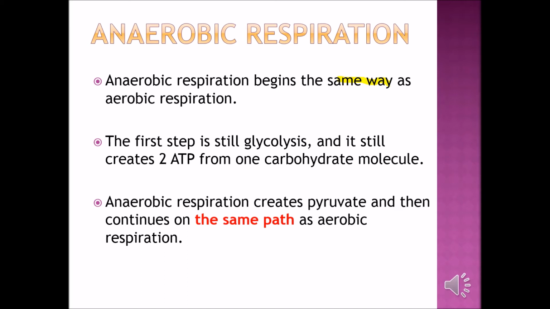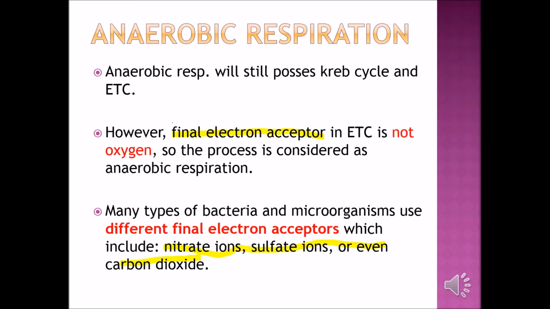So what's the difference between anaerobic and aerobic? It will still process the Krebs cycle, etc. However, the final electron acceptor, the one that receives the electron, is not oxygen. In most bacteria and microorganisms, the final electron acceptor will be the nitrate ion, sulfate ion, or even carbon dioxide.